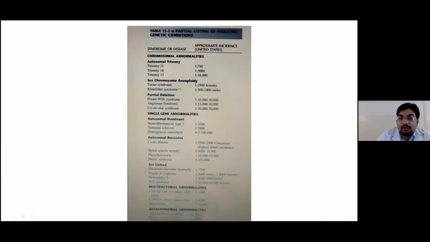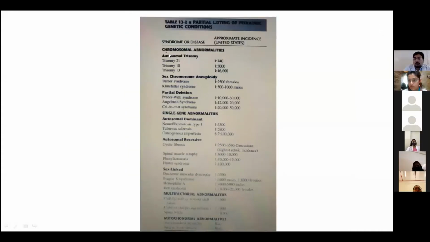Now, these are the different types of anomalies you can see. A partial listing of pediatric genetic condition references is given here. What we are talking about today is trisomy 21. It comes under the autosomal trisomies, and the ratio is, you can see, out of 740 children, one will have trisomy 21. This is with reference to the approximate incidence in the United States.